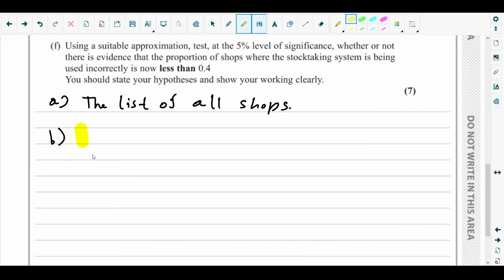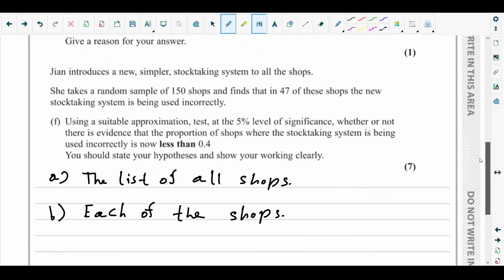It would be each of the shops. This is the sampling unit. Hope you understood well.